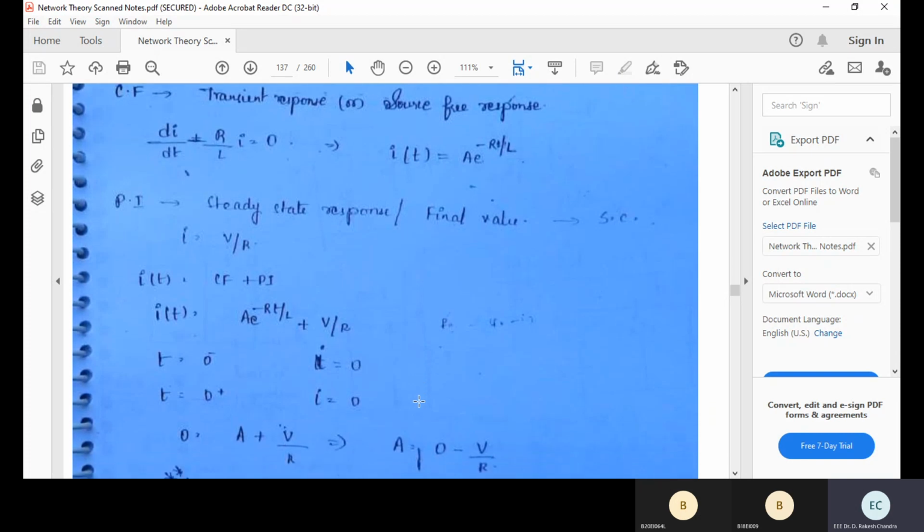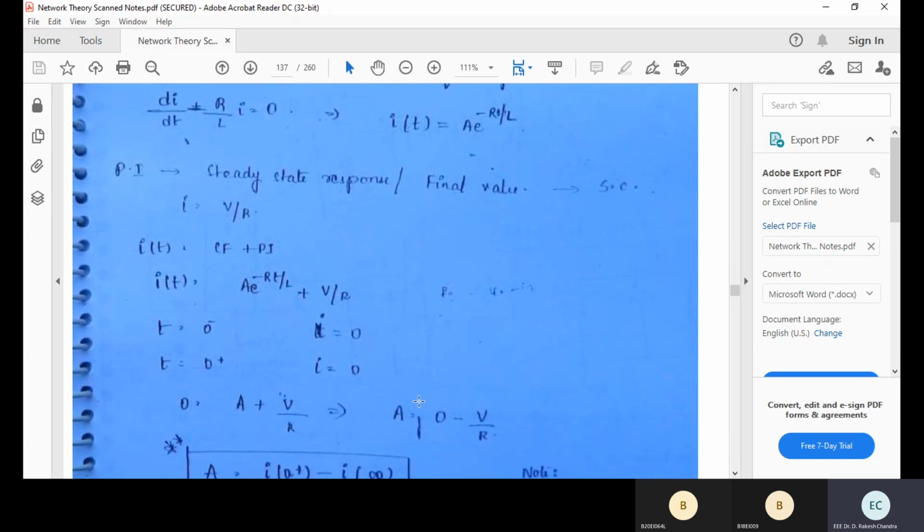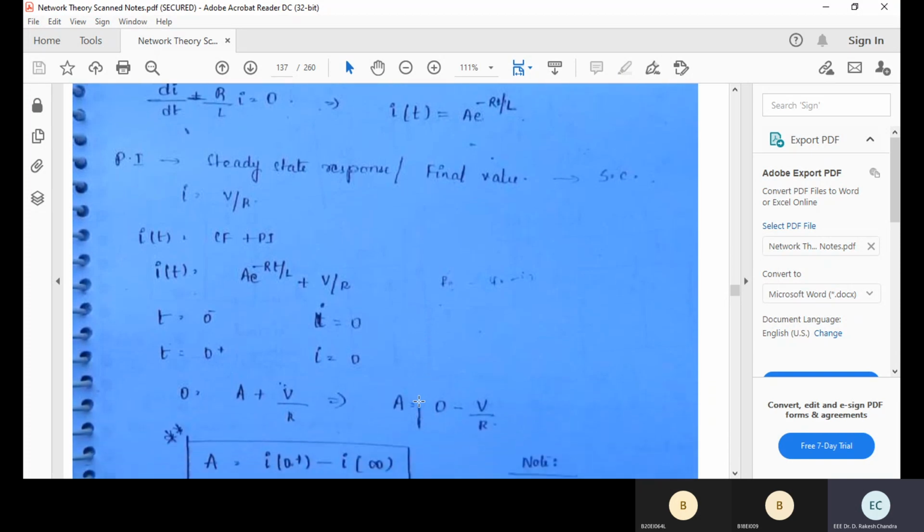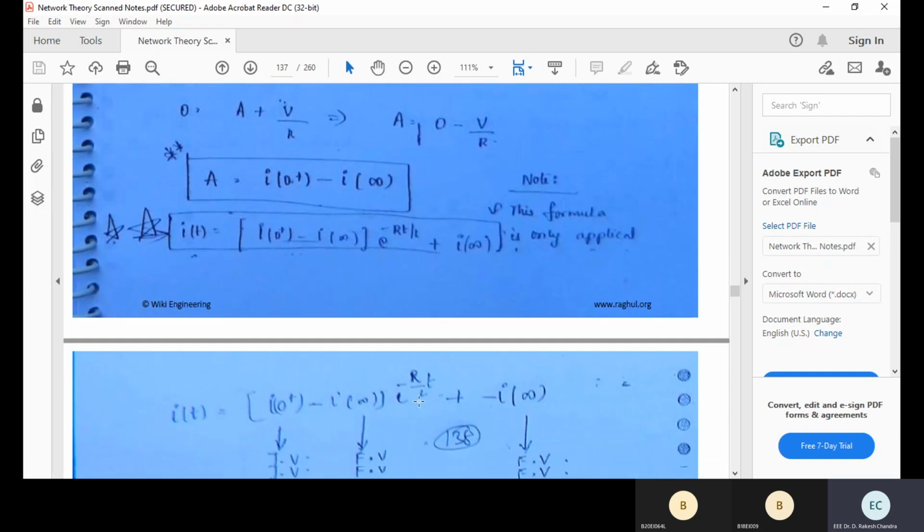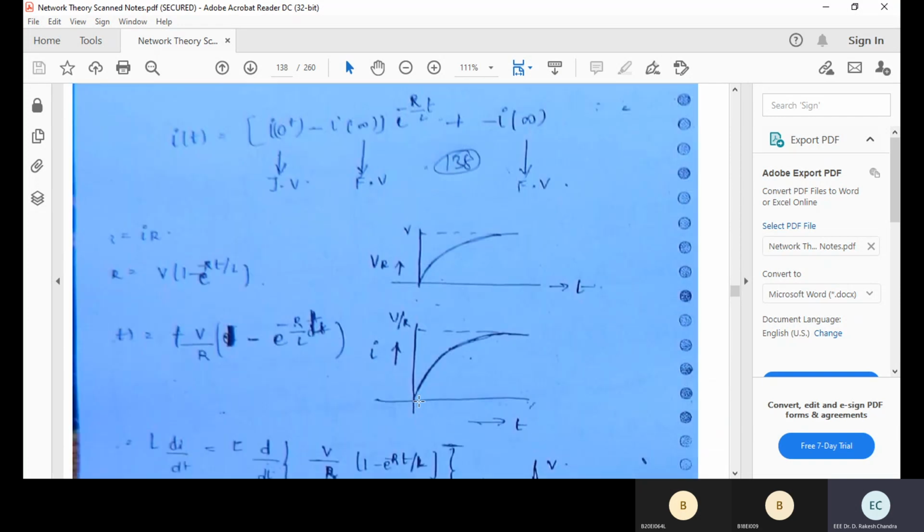Okay, if you solve for the initial conditions, you will get A e to the power of minus R by L into t plus V by R, the response. So finally, you will get the equation as i(t) is equal to V by R into (1 minus e to the power of minus R by L into t).